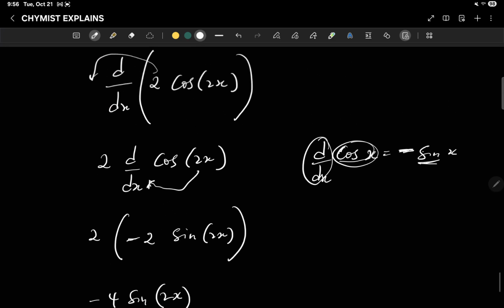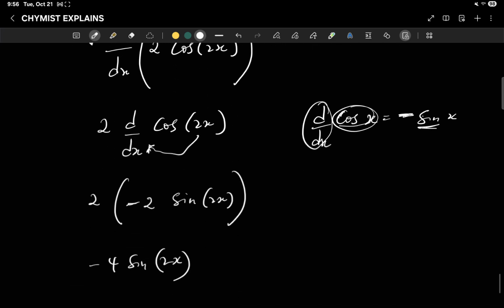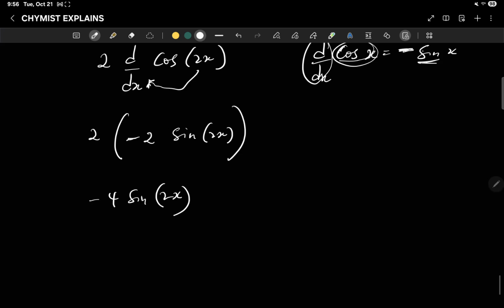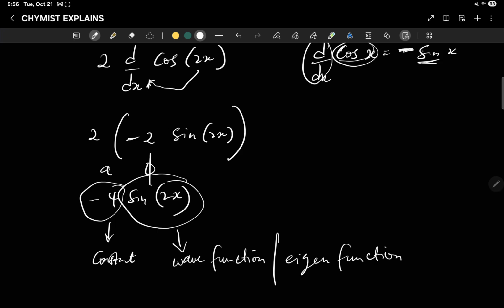Now remember that we started with sine 2x, which is our wave function. Now we arrive at minus 4 sine 2x, which means that we got a constant, minus 4, and then we got back the wave function sine 2x, which makes sine 2x an eigenfunction, because we've said that generally if we get back a constant a and the wave function, then the function is an eigenfunction.